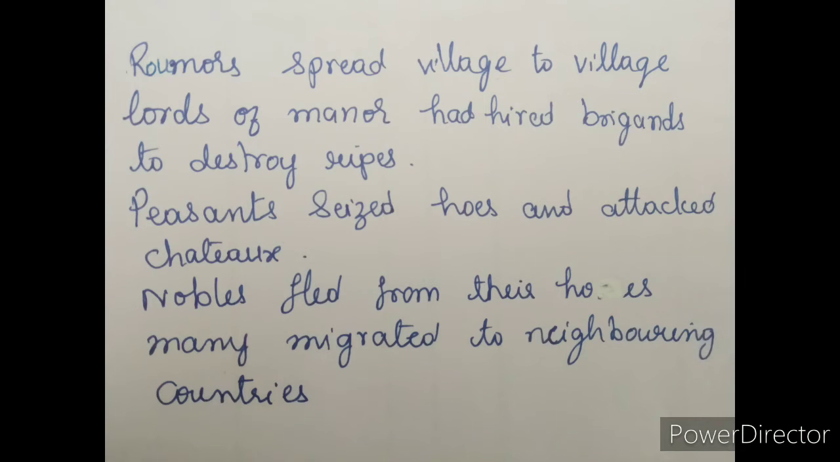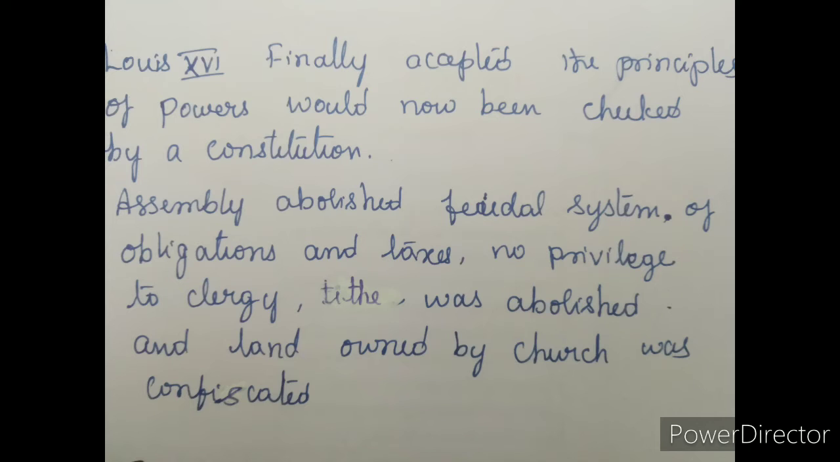Faced with the power of his revolting subjects, Louis XVI finally accorded recognition to the National Assembly and accepted the principle that his powers would from now on be checked by a constitution. On the night of 4th August 1789, the Assembly passed a decree abolishing the feudal system of obligations and taxes. Members of the clergy too were forced to give up their privileges. Tithes were abolished and lands owned by the church were confiscated. As a result, the government acquired assets worth at least 2 billion livres.